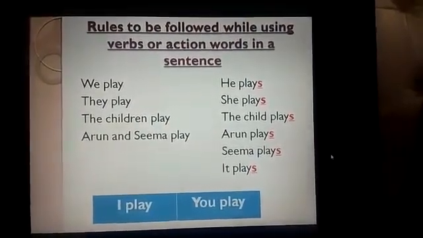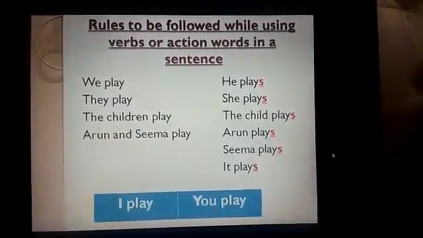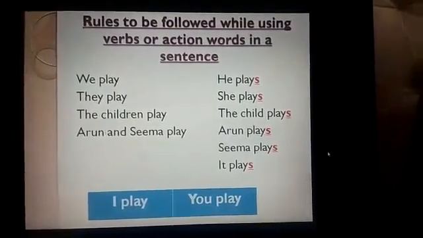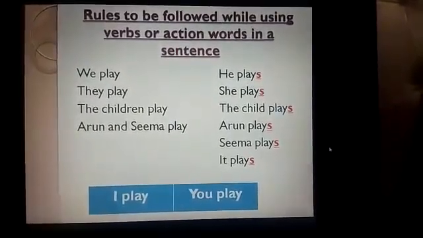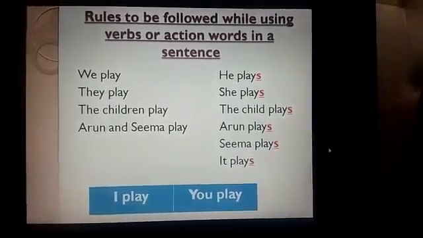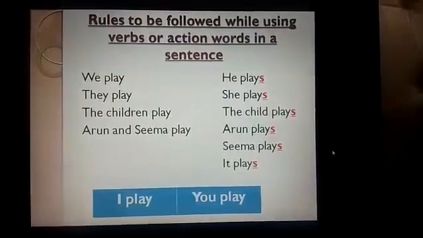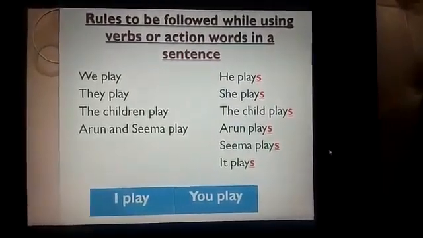In this case, we will use the S form of verb. He plays, she plays, the child plays, Arun plays, Seema plays, it plays. So here we will use S along with the verb.